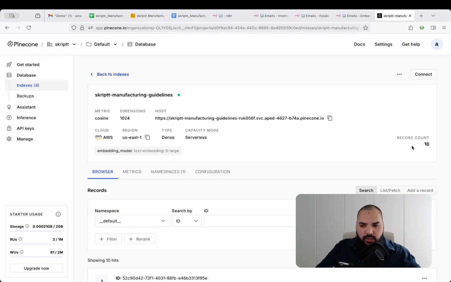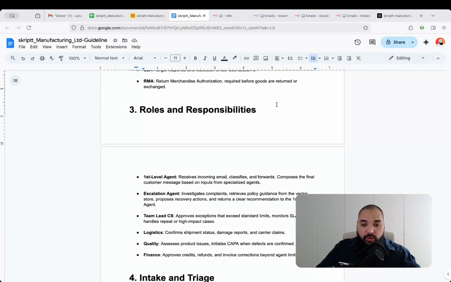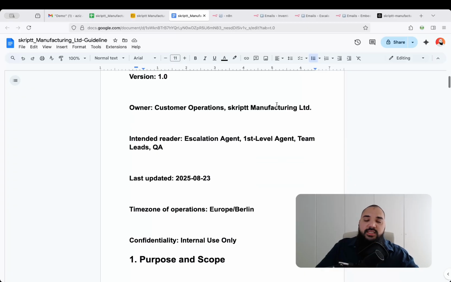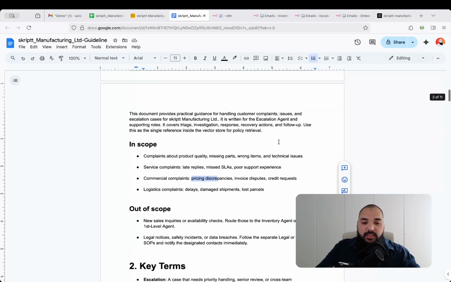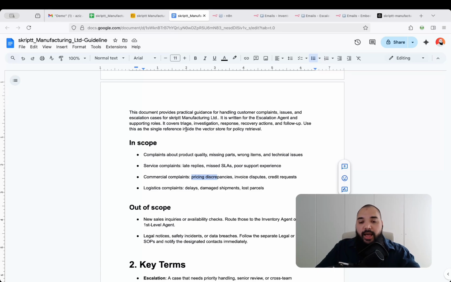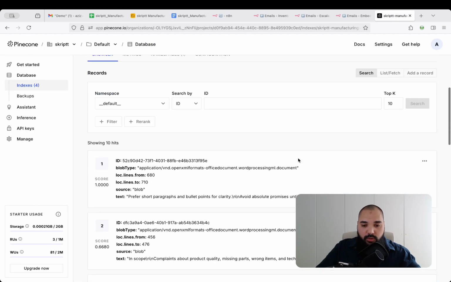And if we take a look into the amount of records that are saved here, you can see that there are 16. And if I'm jumping back into the source document, then you can see that those 16 records that have now been generated out of this document are basically just text snippets which are taken out of this document, right? So that the LLM will be able to retrieve this, and we can even prove this.